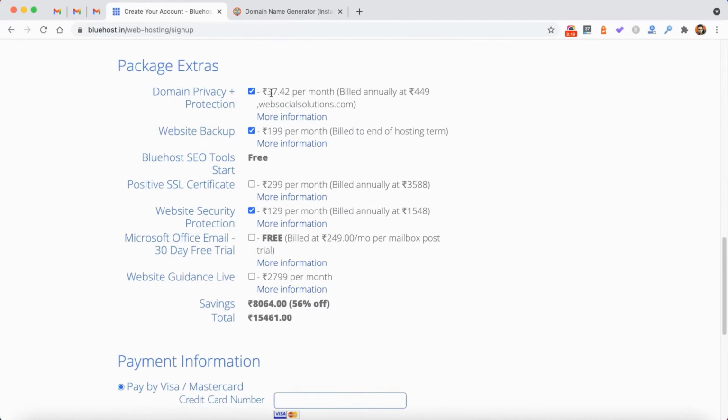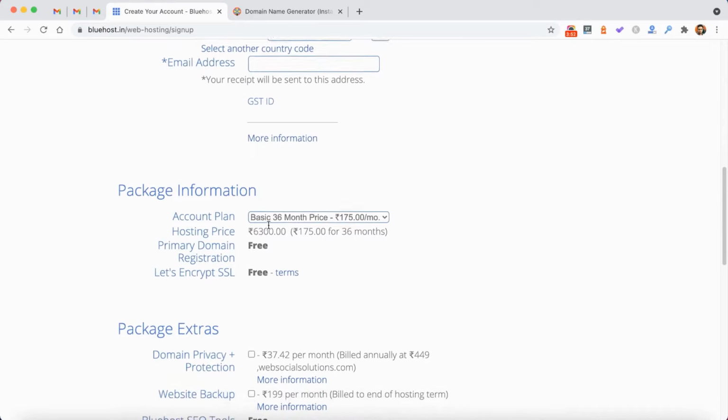And here goes the main information about your web hosting plan. If you need domain privacy and protection, you will be charged 449 rupees per year. And also if you need website backup, you can also pay around 200 rupees per month. SEO tools start is free, positive SSL certificate, and as you can see, this plan is billed for 3 years and it is costing only 6,300 rupees. Okay, so this is 3 years and 6,300 rupees.